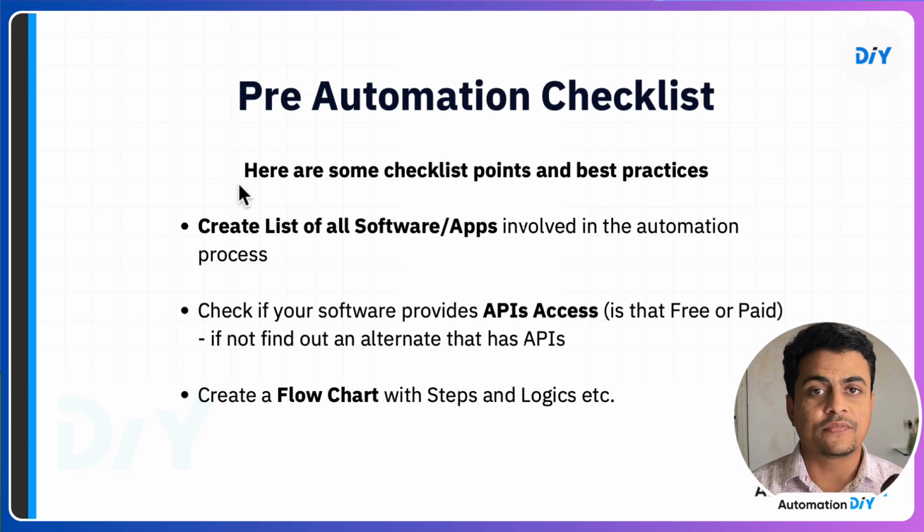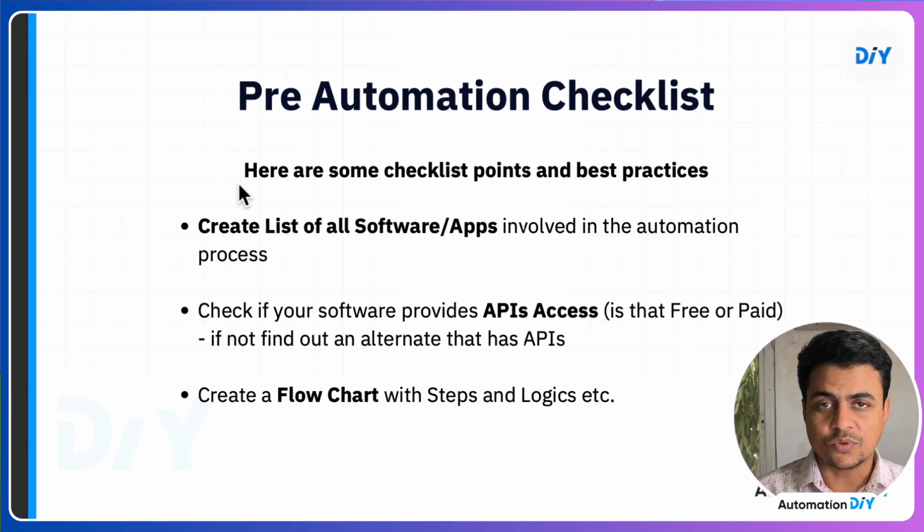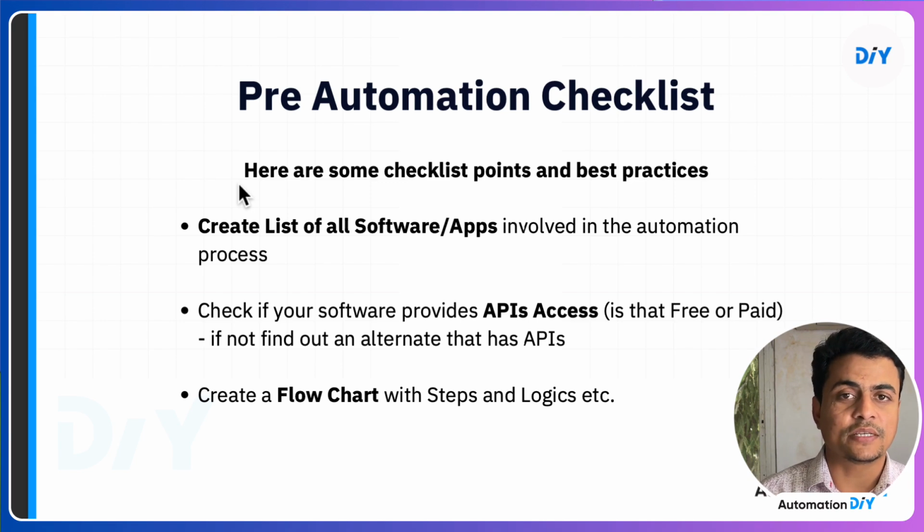Secondly, check if those software have an API available or not. If they don't have an API, don't go for them. Try to figure out some alternate way. You can find many alternate solutions. Let's say if Google Sheet did not have APIs, we can go with Excel or something else. Similarly, if for example ChatGPT did not have an API, we can go with Perplexity, with Claude, or some other AI. So similarly, you'll have to figure out which particular app has an API.